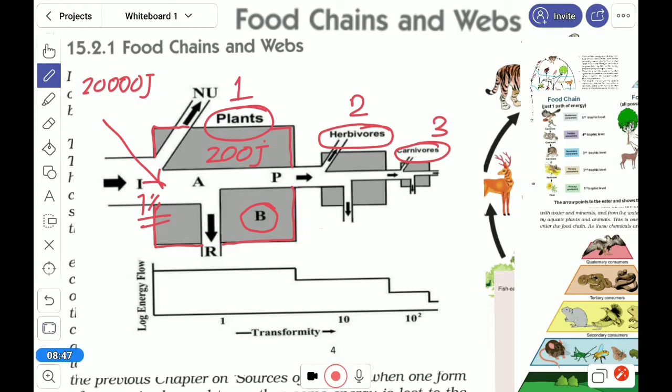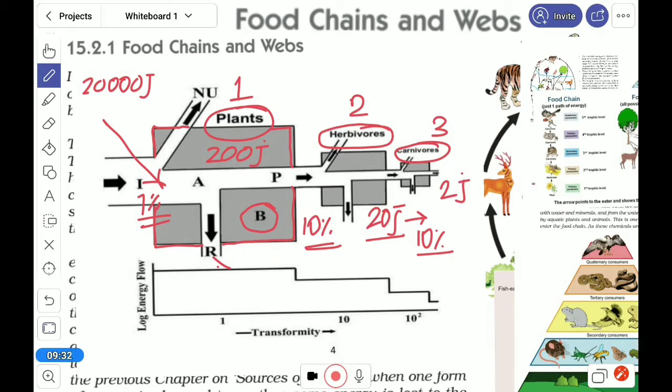Now next, in herbivores, how much can move from the 200 joules, because the plant also uses some energy for its work, for respiration and other work. It is said that only 10% can move from one trophic level to another. So only 20 joules of energy will reach the herbivorous organism, and again only 10%, so in carnivores only 2 joules of energy will enter.